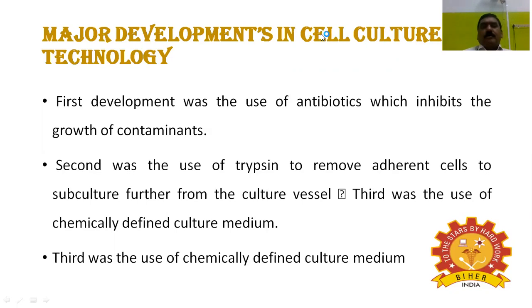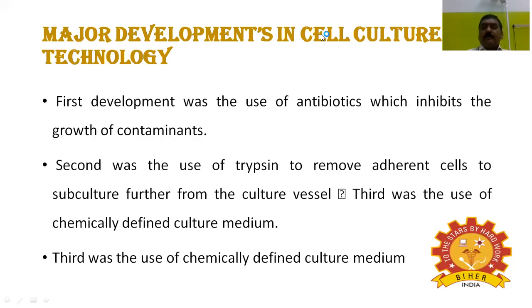So what are the major developments in cell culture technology? Recent technology in animal cell culture. The first development was the use of antibiotics, which inhibit the growth of contaminants, especially fungal contaminants. The second was the use of trypsin.